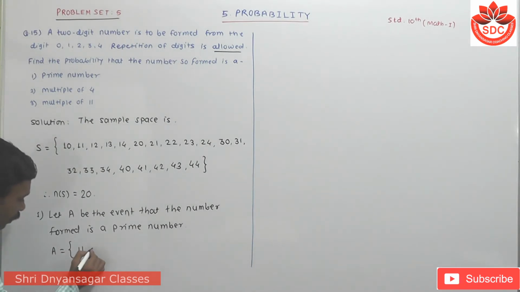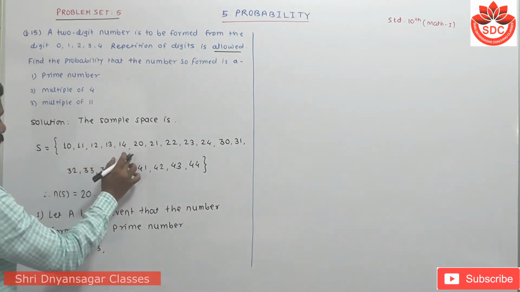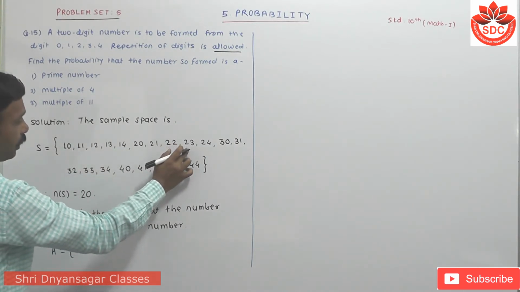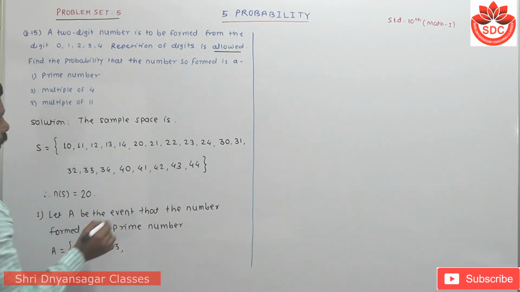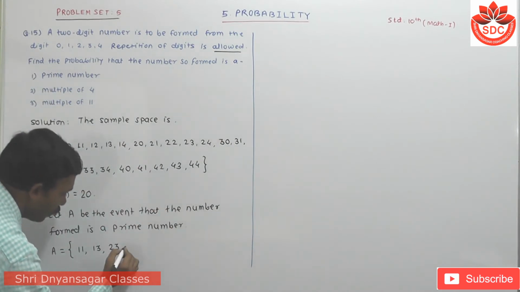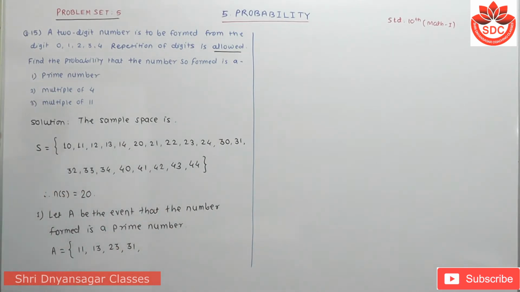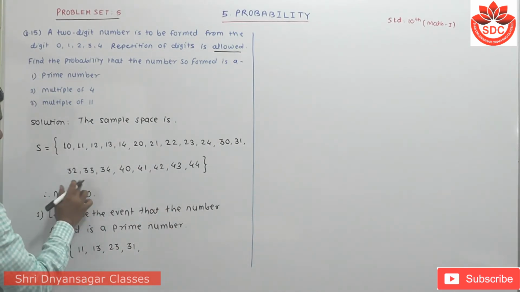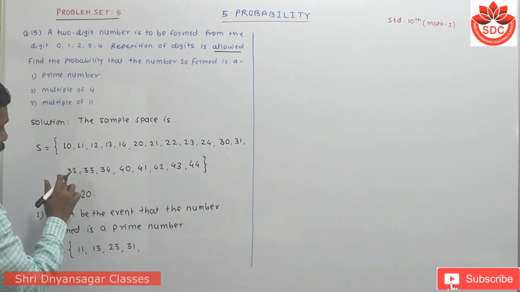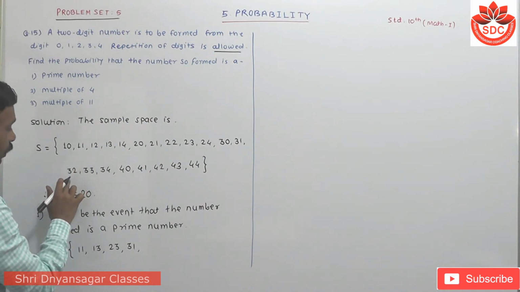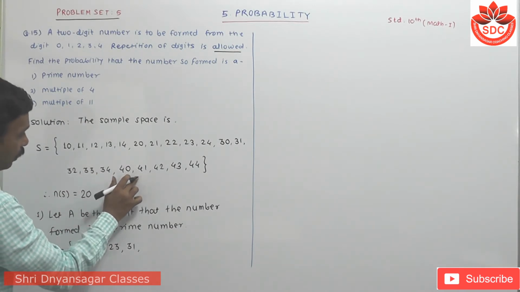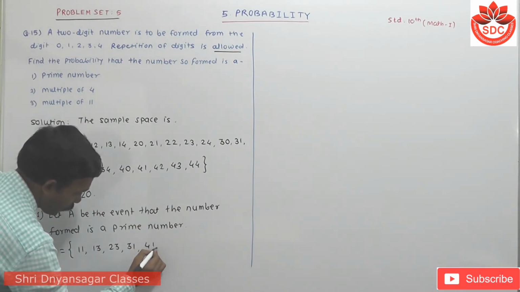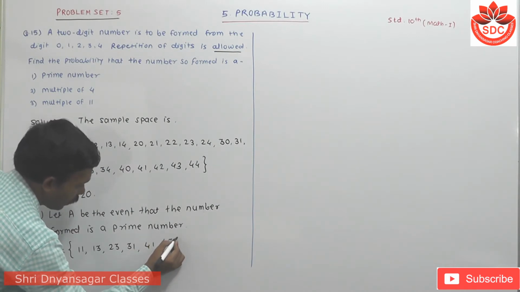then 13, then 23, then 31. Prime numbers mean that we cannot divide by any other number, only divided by itself and 1. 31, then 41 and 43.